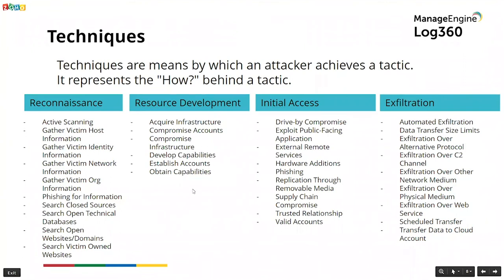Likewise, you've got resource development, which is the second pre-attack tactic, and it's got 6 different techniques with which you can actually achieve resource development. Initial access has 9 different techniques, all the way to exfiltration, which has 9 different techniques once again. So let's take the example of initial access, which is the very first tactic on this framework. Here are the 9 different techniques by which initial access could be gained by an attacker. One of the techniques to achieve initial access is called phishing, and you see that here.